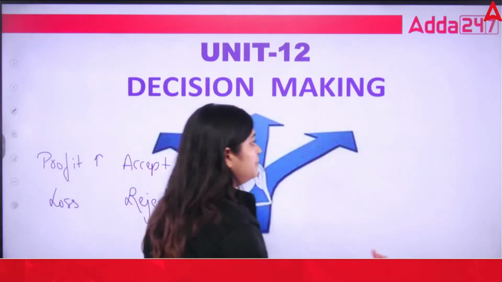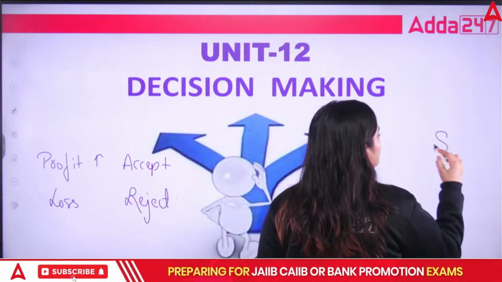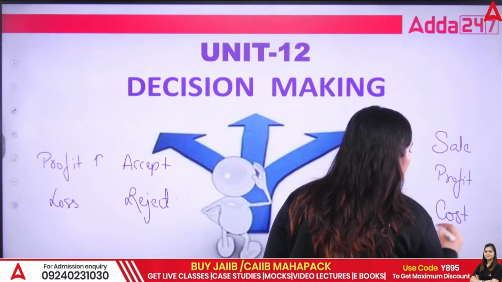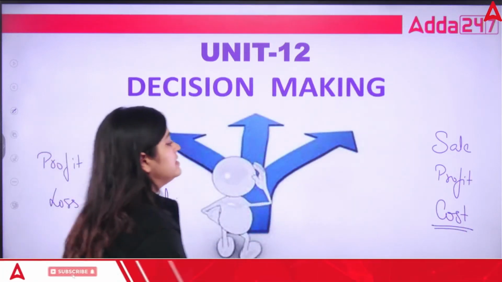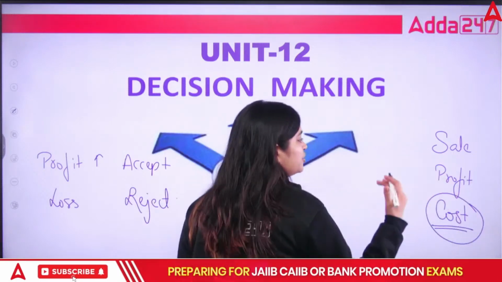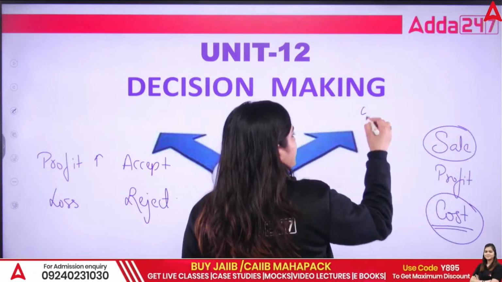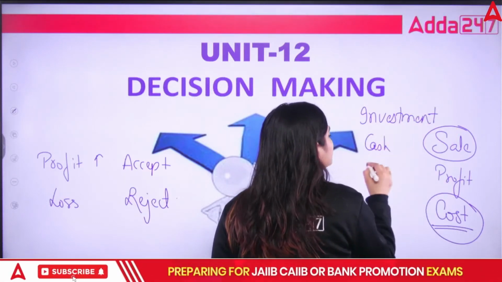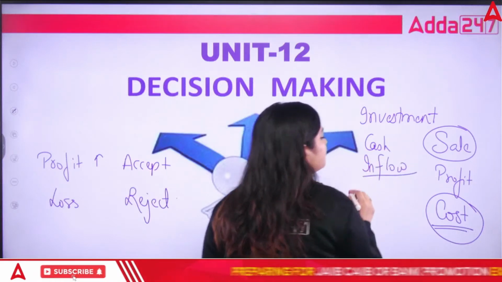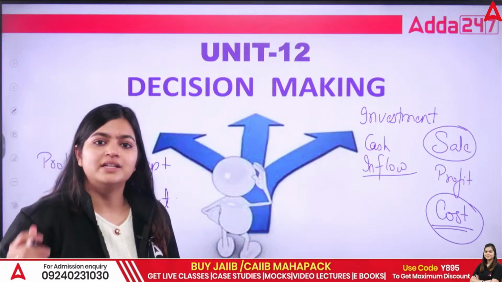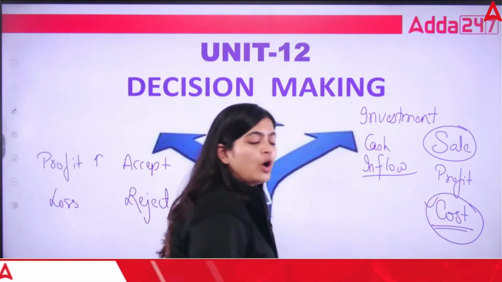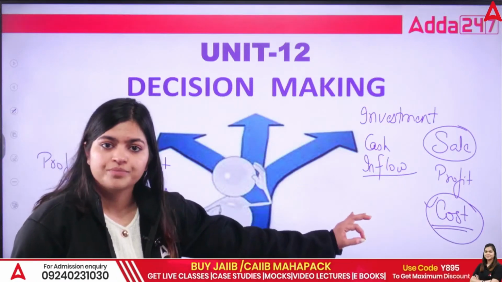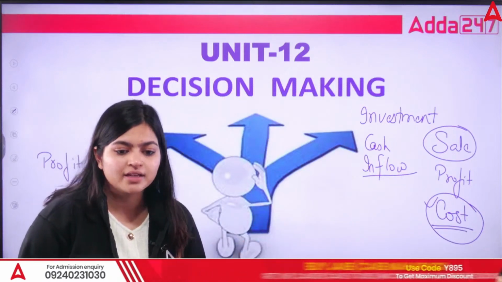But when we talk about a company, the company not only evaluates the sale price or profit, they also need to consider the cost. So in this particular unit, now we are going to talk about the cost. In your previous units, you have seen if you invest an amount, how much cash inflow you are going to get. But in any organization, you need to also see the cost that you are incurring. So under decision making, we are going to talk about the cost, and based on this cost, we are going to evaluate the projects.